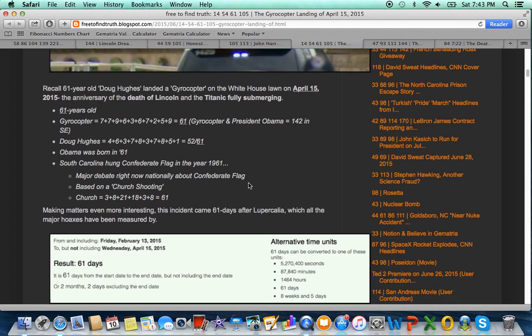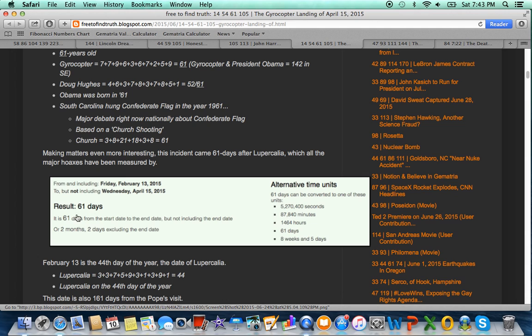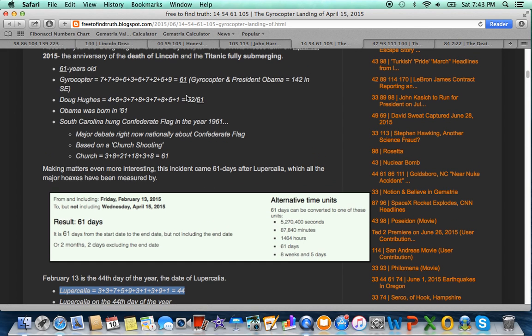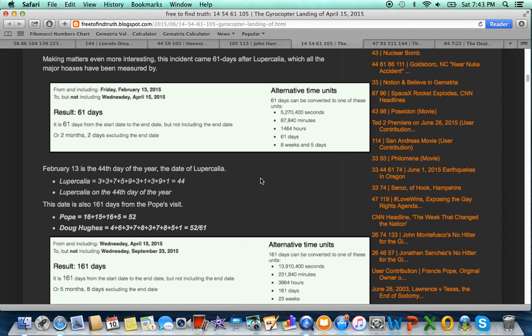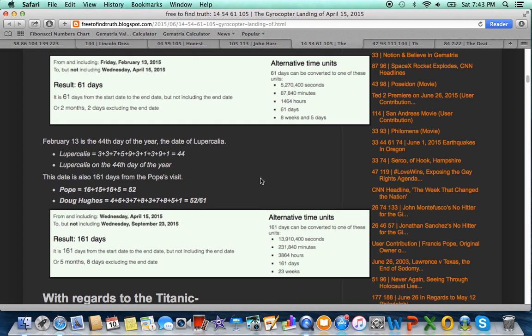Gyrocopter equals 61. This incident came exactly 61 days after the 44th day of the year, Lupercalia, which even has gematria of 44 and falls on the 44th day of the year. Gyrocopter the big way also sums to 142 like President Obama. So a message was no doubt delivered. What exactly does that message mean?